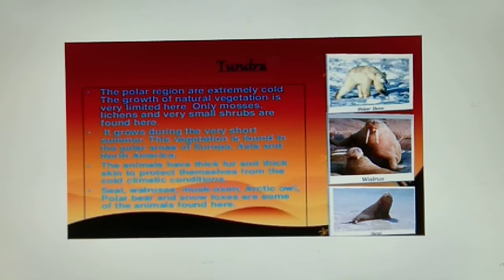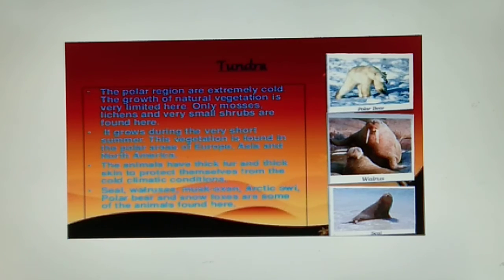If we talk about the polar region, the climate is very cold and natural vegetation is limited to mosses. During the winter season, freezing temperatures do not allow any plants to grow. This type of vegetation is also called tundra vegetation. The word tundra comes from the Finnish word tunturia, which means barren land. The animals in these regions have adapted to protect themselves from the cold, because they have thick fur on their bodies which keeps them warm.